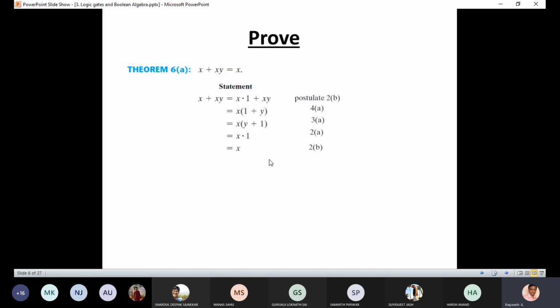So similarly, we can prove all the theorems. In the exam, they won't ask step by step. They will ask you to simplify this: what is the simplification of x plus xy equal to x? This is the easiest one, but they won't ask something this easy. They will give some bigger expression and I have to reduce it.